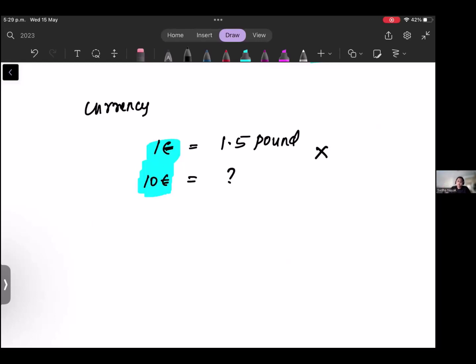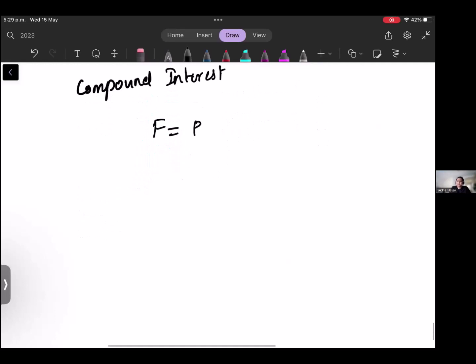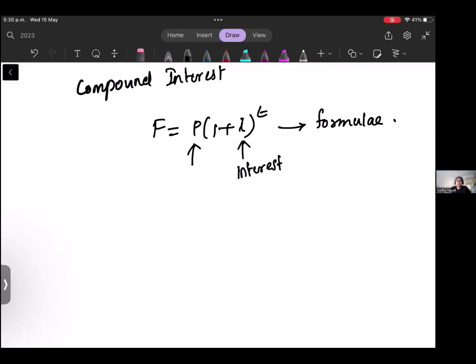Okay, and then you have compound interest. You have the formula: F is equal to P into (1 plus I) to the power of T. T is the number of years, or n, or whatever it is. This is there in the formula book, so don't worry. No need to memorize it. Go to the formula book. P is the principal amount, which is the initial amount which we are putting. I is the interest. So you just need to understand these things, and then you can do the calculation from the formula book, substitute it. Even if you don't know anything, write down this formula, try some sort of substitution, you will get marks.